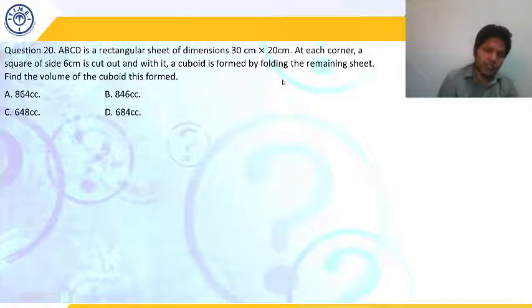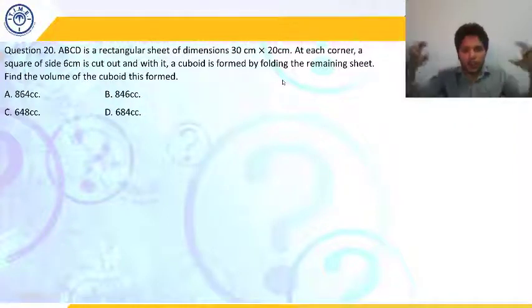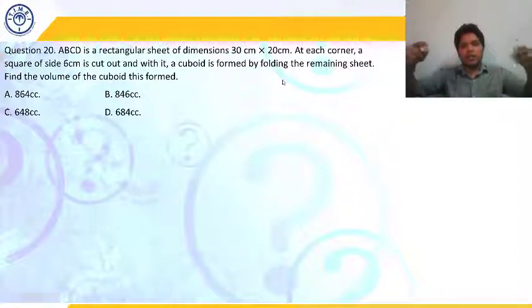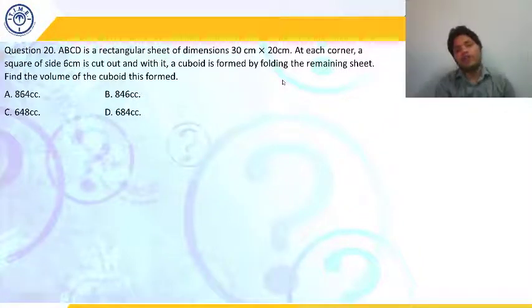Okay, so what is the question here? ABCD is a rectangular sheet whose dimensions are known to us, 30 centimeter into 20 centimeter, which means the length of that rectangular sheet is 30 centimeter and the breadth is 20 centimeter. At each of the four corners, we have taken out a square of 6 centimeter, and we have folded it and it will become a cuboid. So we need to find the volume of that cuboid.